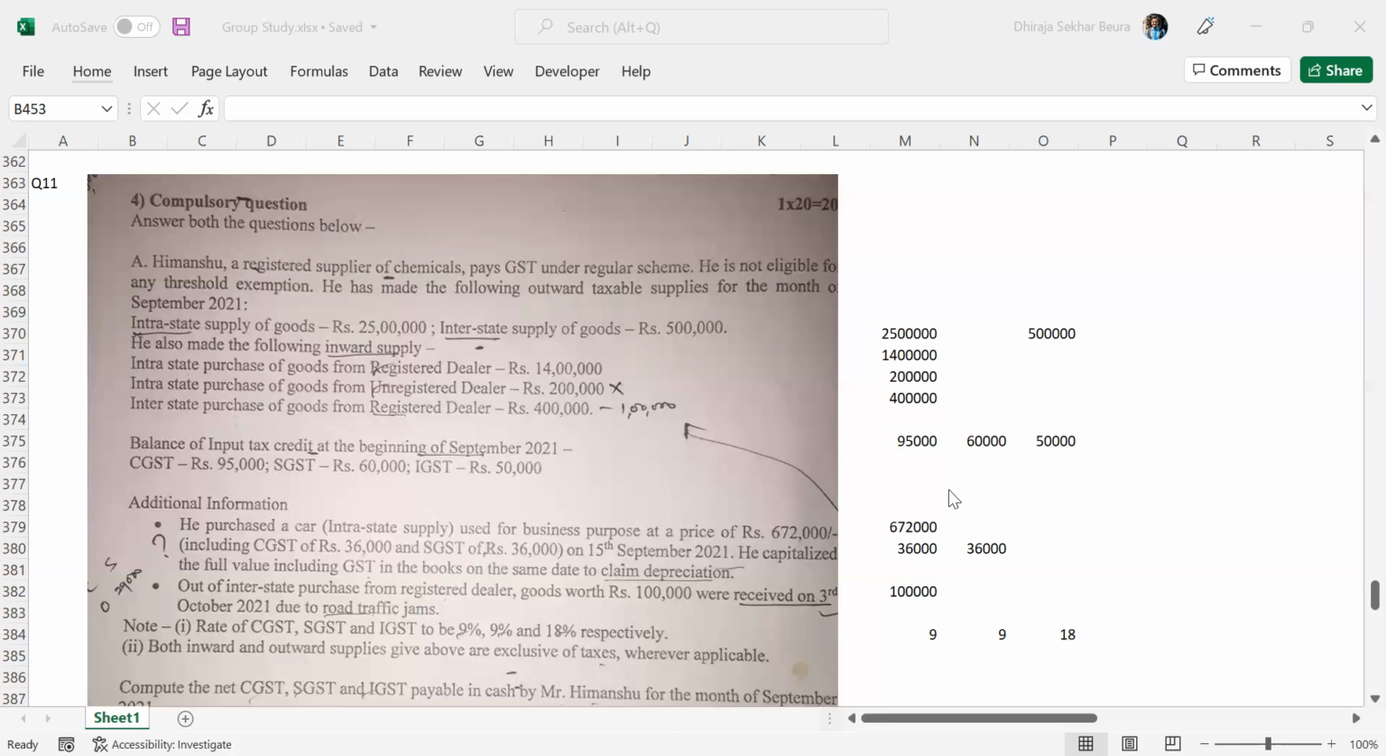Basically, what does that mean? No effect in our question. You don't even have to look at these numbers. Ignore it. Understood? Any questions, please?